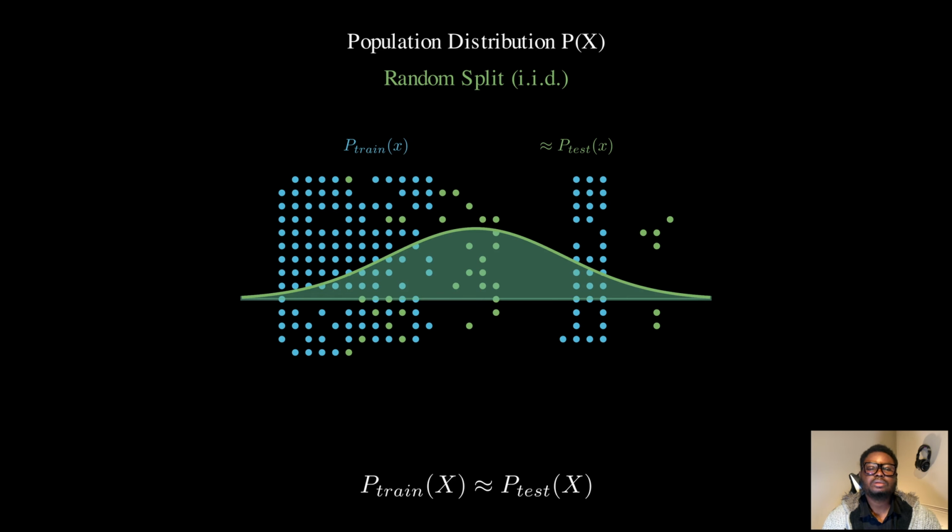This is why random splitting is the gold standard, but sometimes random isn't enough. What if our data has special structures? That's where stratification comes in.